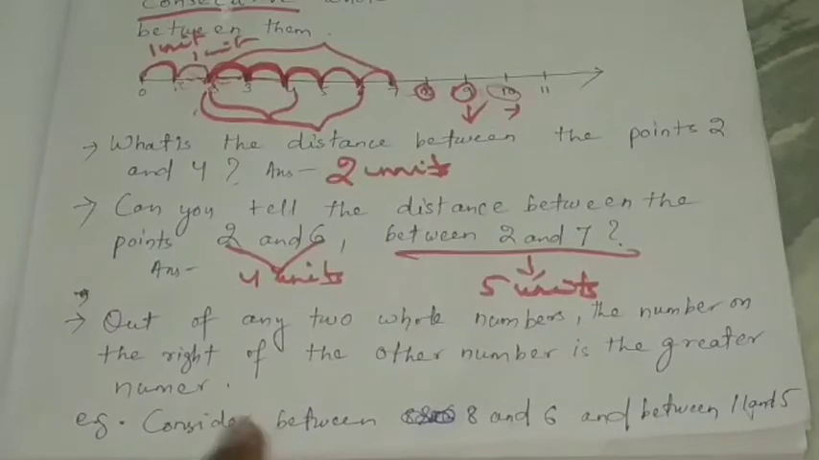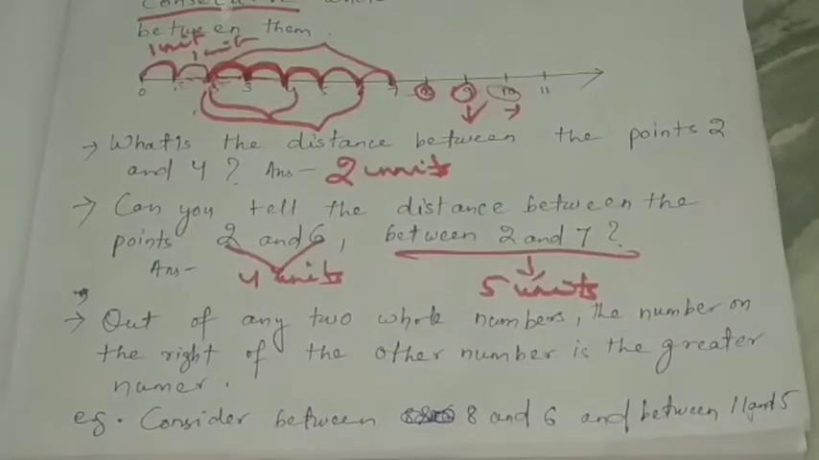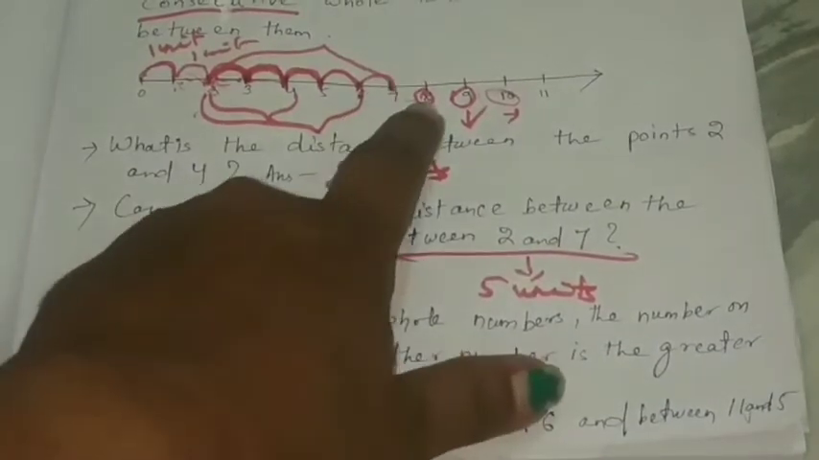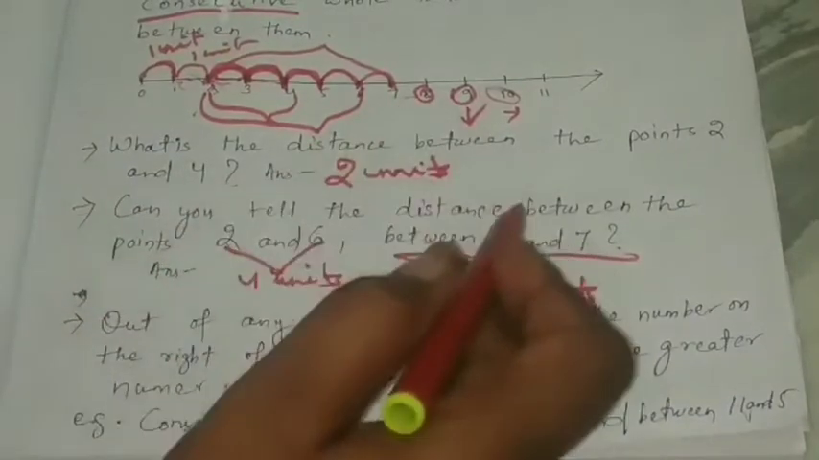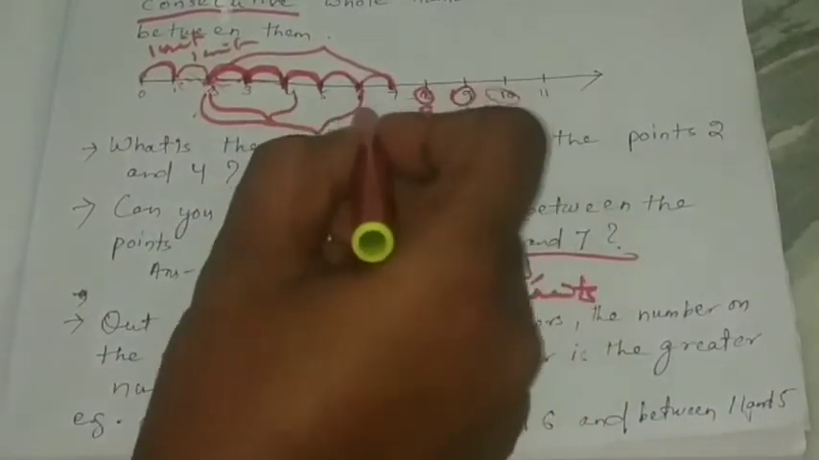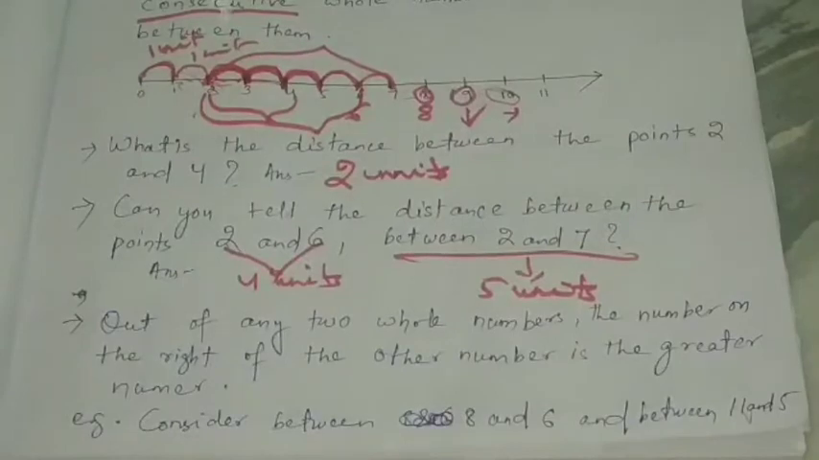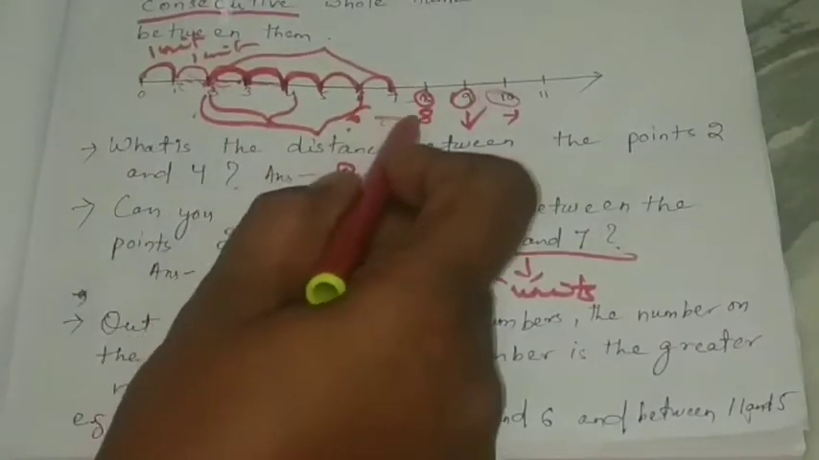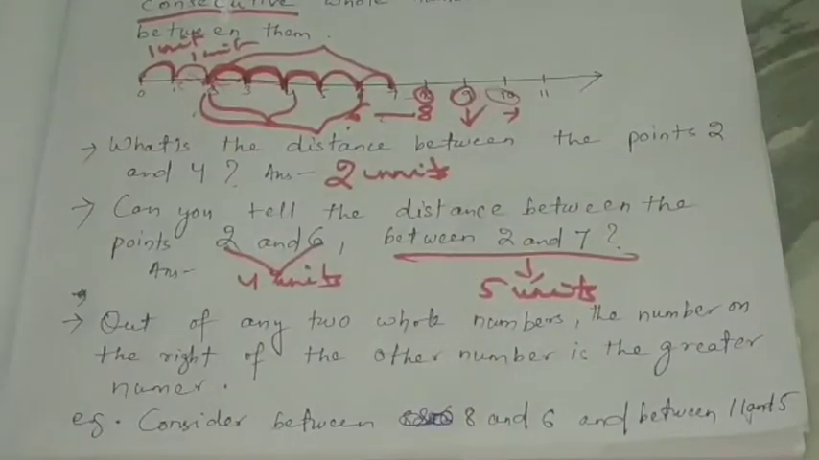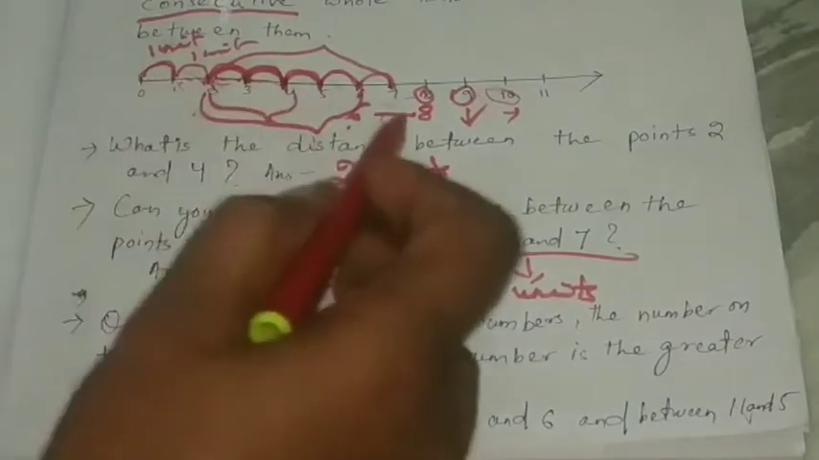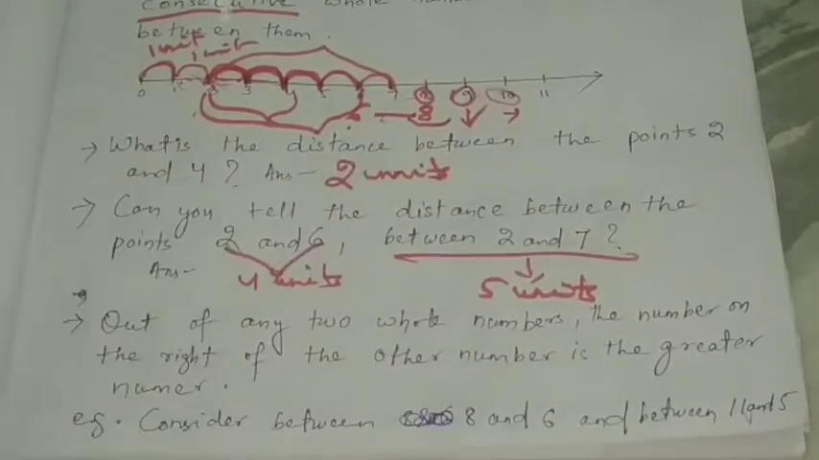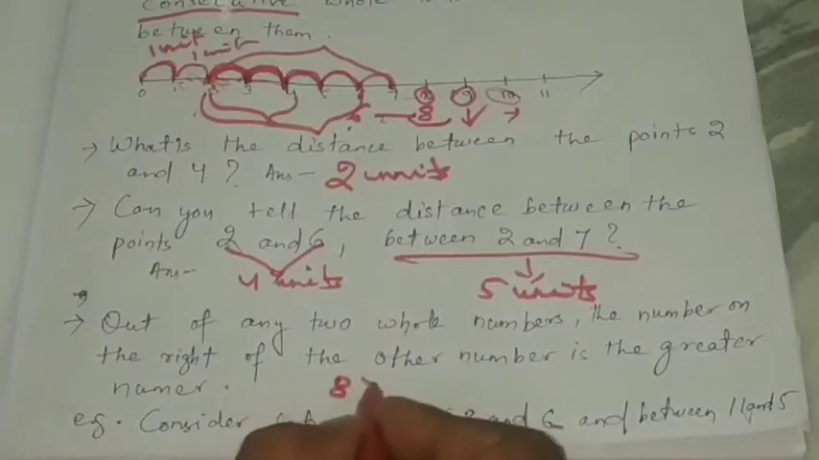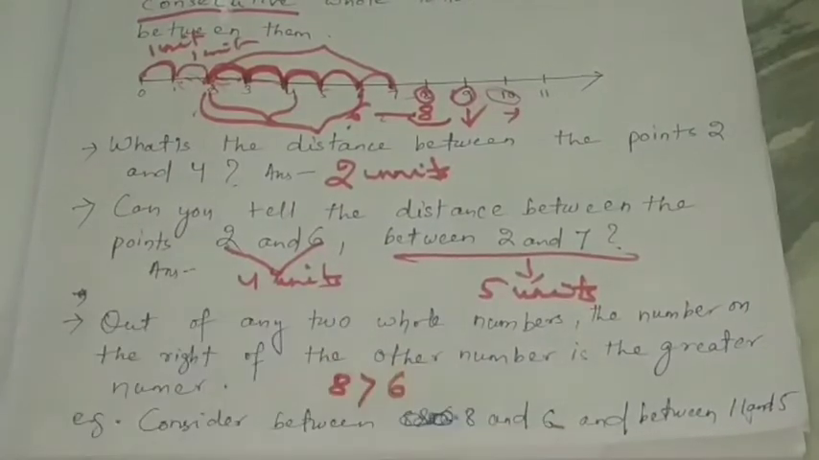Let us consider 8 and 6. Look here, 8 is here and 6 is here. Between 8 and 6, which one is on the right side? 8 is on the right side. That's why 8 is the greater number. So you can write that between 8 and 6, 8 is the greater number. 8 is greater than 6.